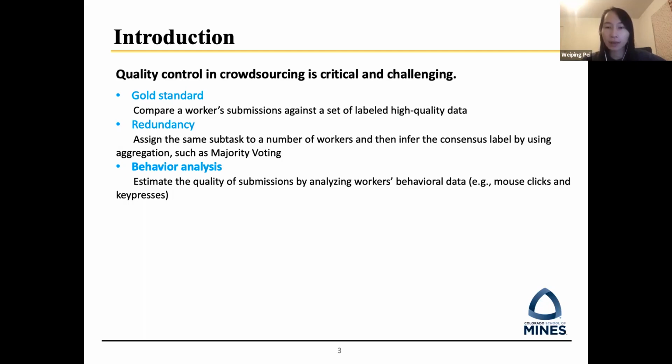Recently, another popular approach is the behavior analysis approach, which estimates data quality by analyzing worker behavior, such as mouse clicks and key presses. Compared to the gold standard and the redundancy approaches, this approach can help reduce cost and be feasible for scaling up.